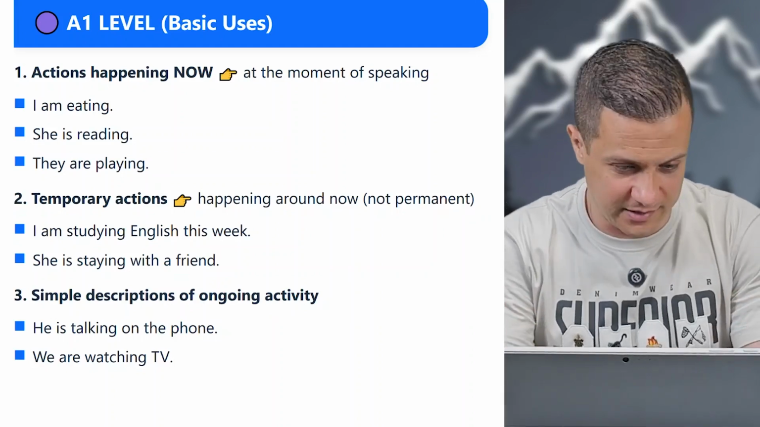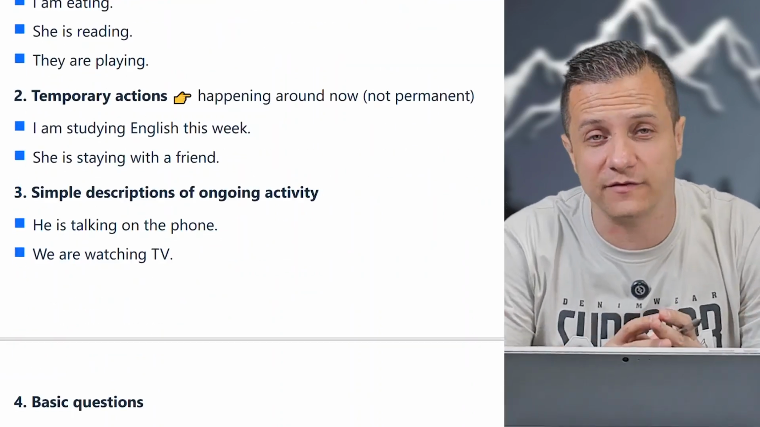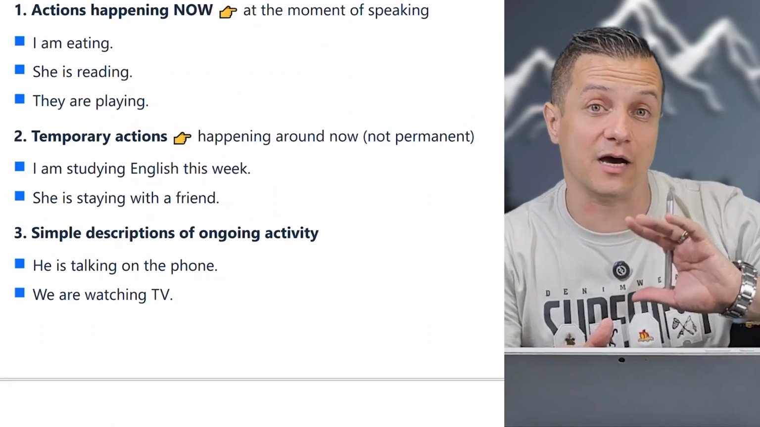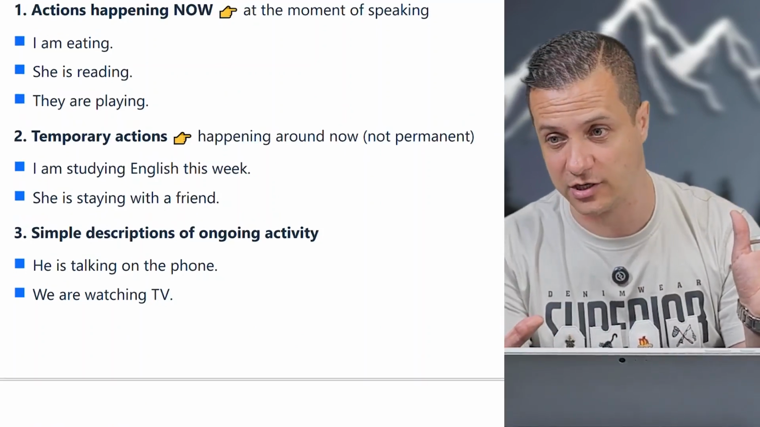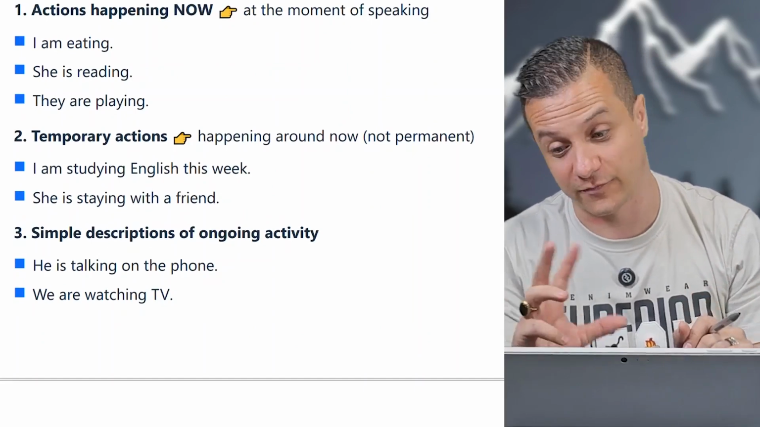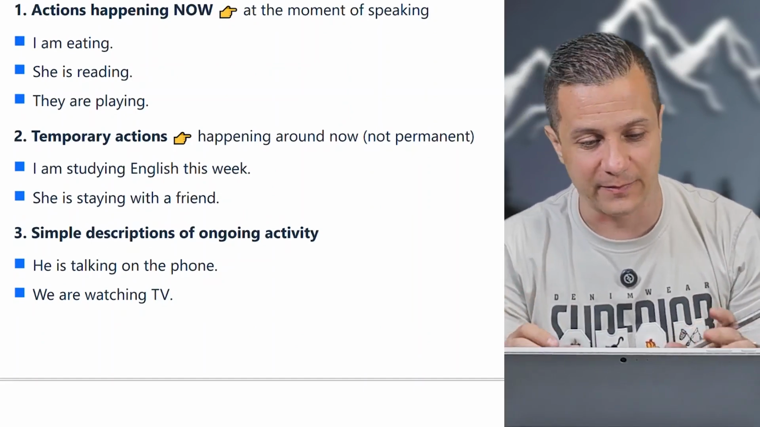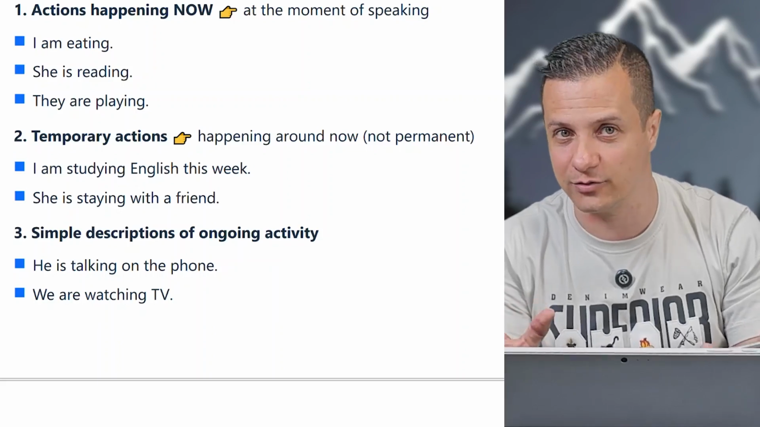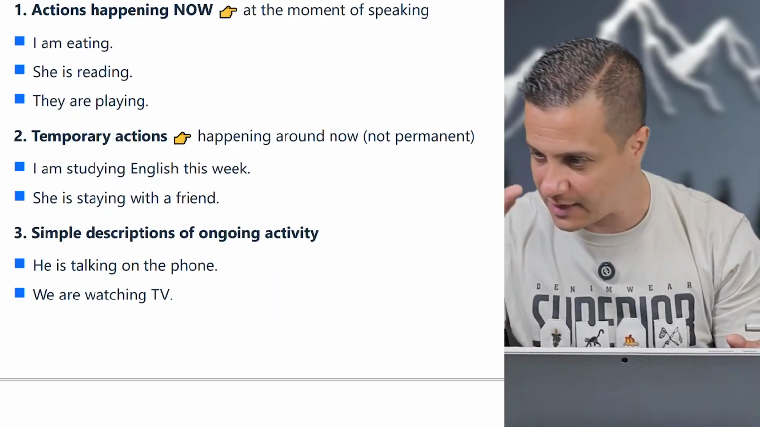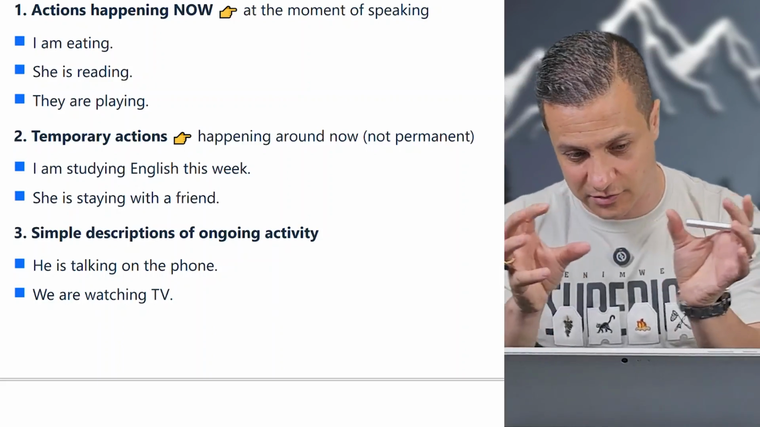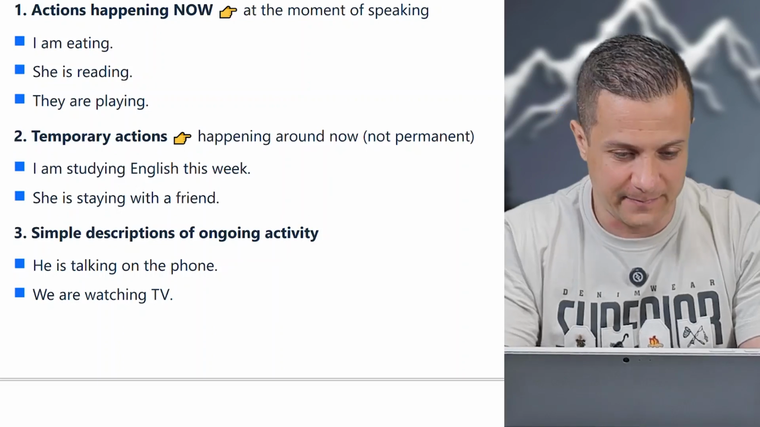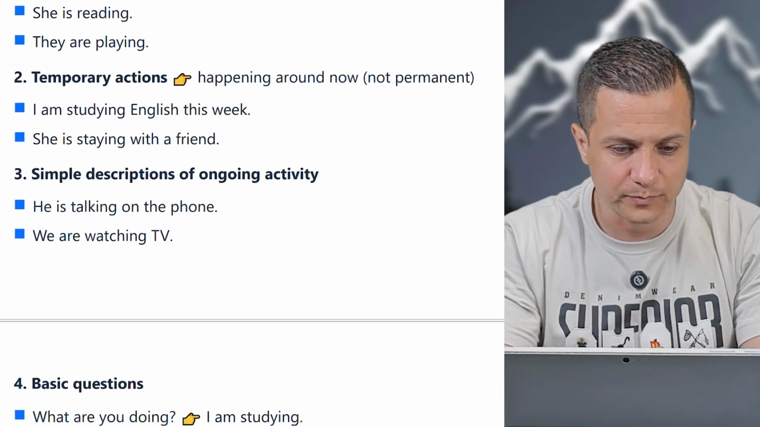They're playing. But don't forget, most of the time I see a student use this tense without am, is, are, but with ing. I eating, I going, false. Or vice versa, okay? They use am, is, are: they are eat. She is play. Okay, no. Both to be and ing. Stick it to the verbs at the same time.